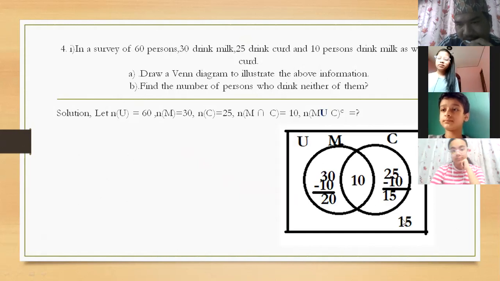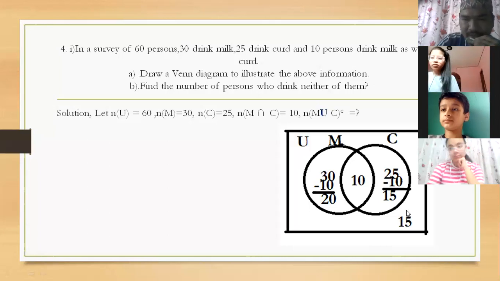The remaining 15 go right outside the sets M and C. Are you clear, children? Yes, sir. Very good. I hope everybody has understood how to draw this Venn diagram with sets U, M and C.